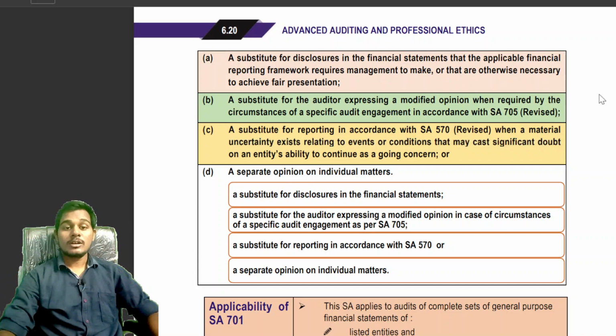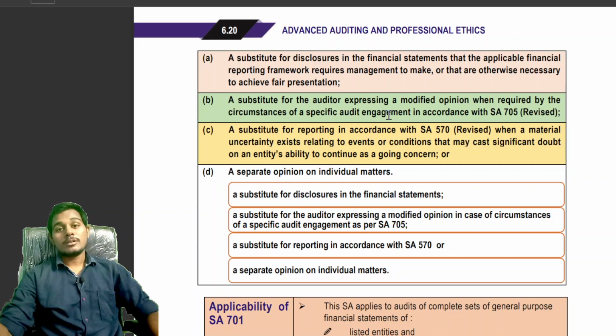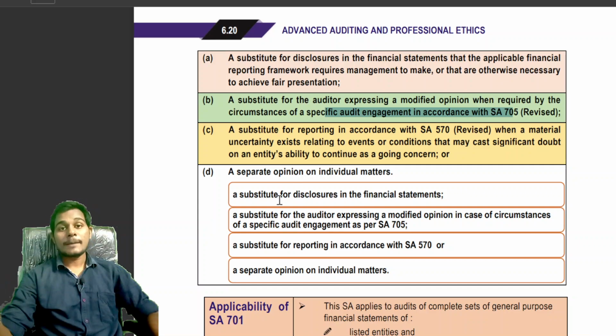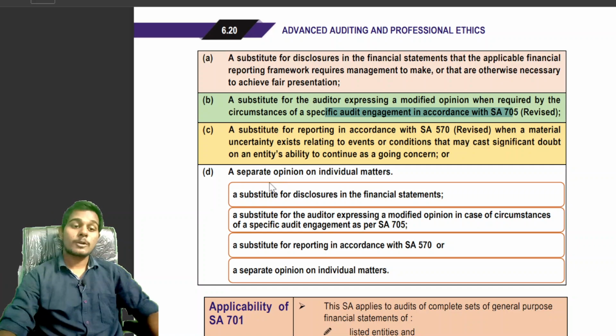Next, where a matter requires modification of opinion, we should provide the matter in the basis for modification of opinion paragraph. Even though we provided it in the key audit matter paragraph, we should provide it separately in the basis for modification of opinion paragraph in the audit report. Next, a separate opinion on individual matters: even though we provided matters in the key audit matters paragraph, we should provide the separate opinion on individual matters separately.